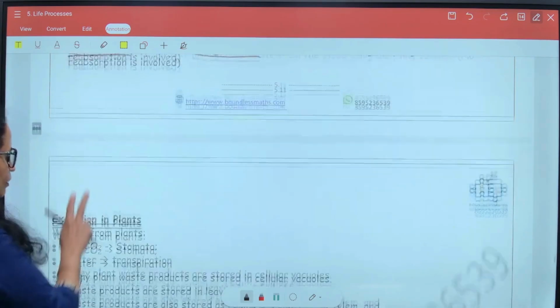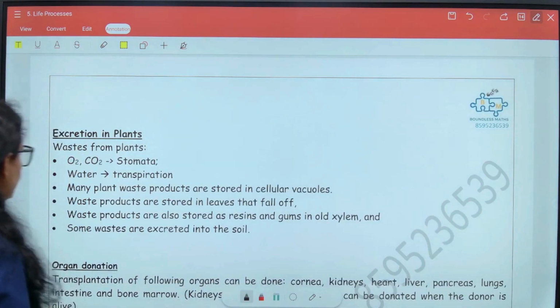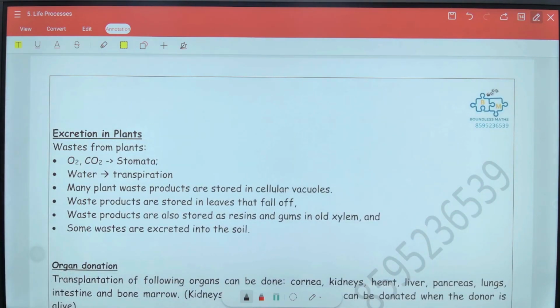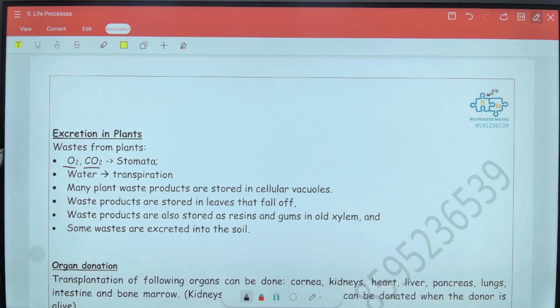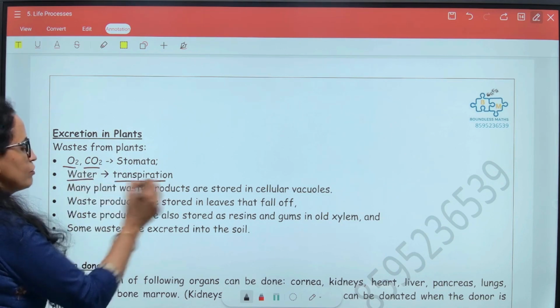Now let's have a look at excretion in plants. So the wastes from plants are oxygen and carbon dioxide. These are expelled out through stomata. Water is lost through transpiration.